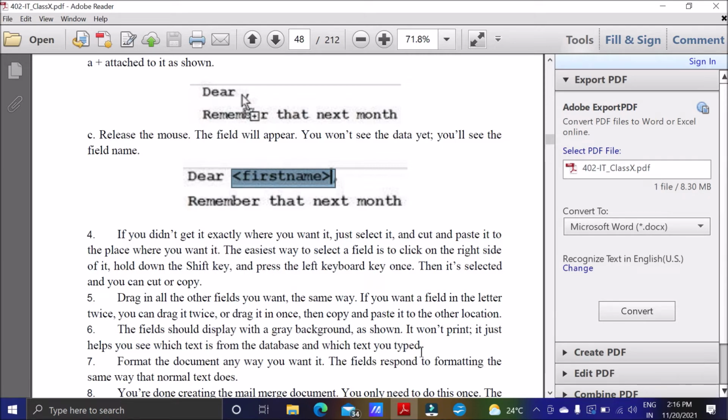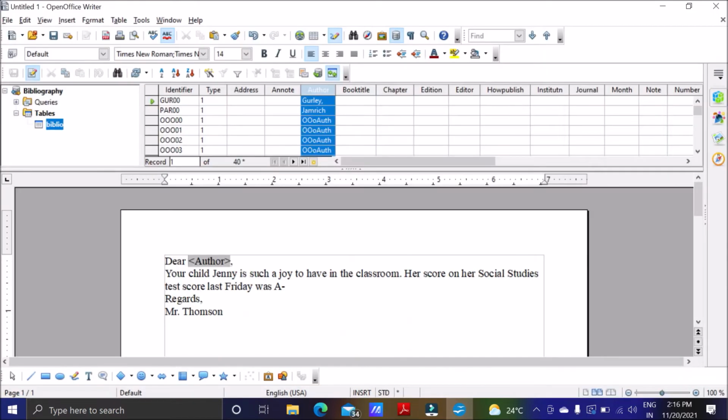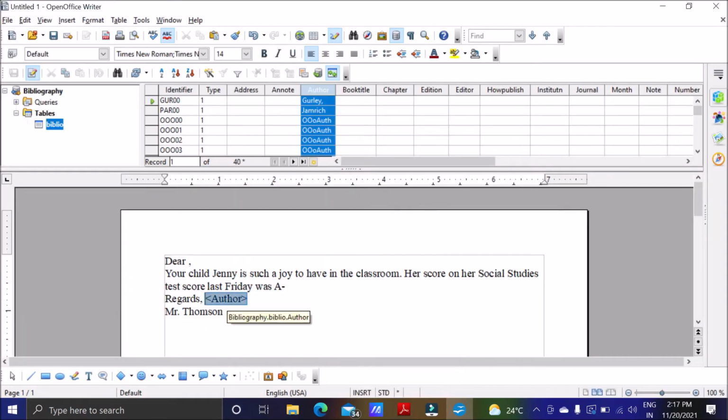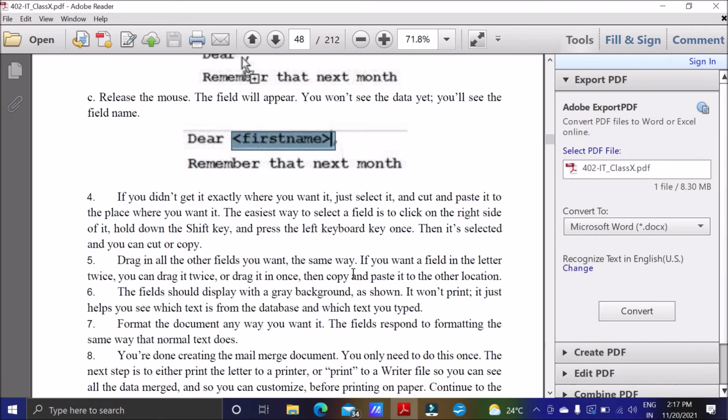You can do it using cut and copy. Suppose I wanted it somewhere else. I will just select it and cut it and paste it somewhere. Suppose I wanted it here, so I will paste it here. This black is not going to come, it is just to show this one. Actually I wanted it not right here, I wanted it here after dear. So it is now here.